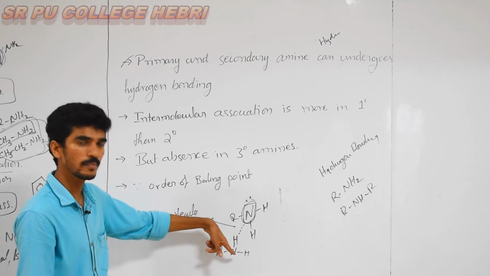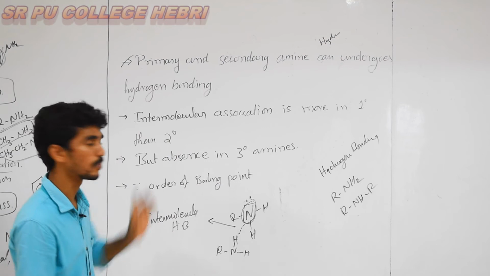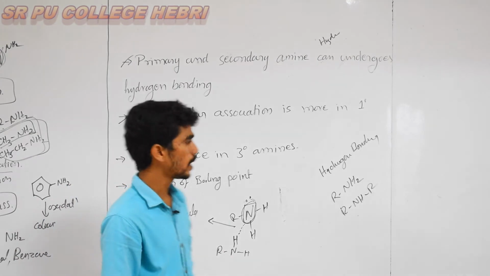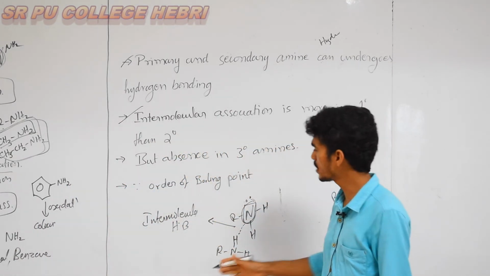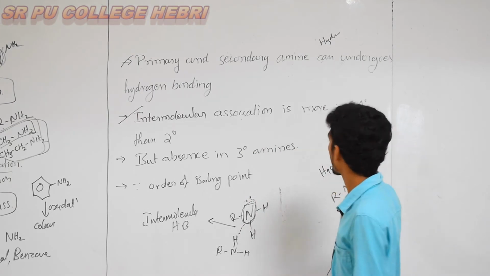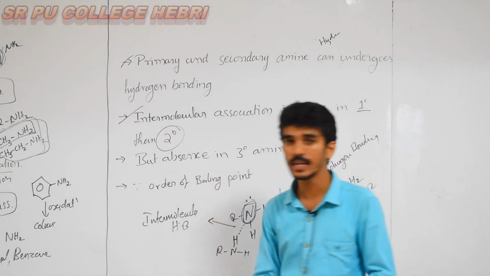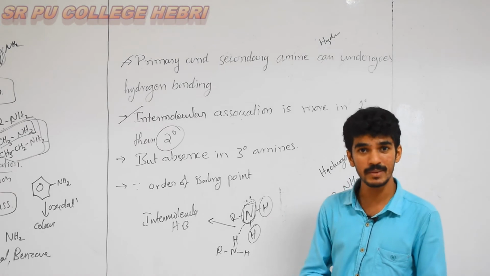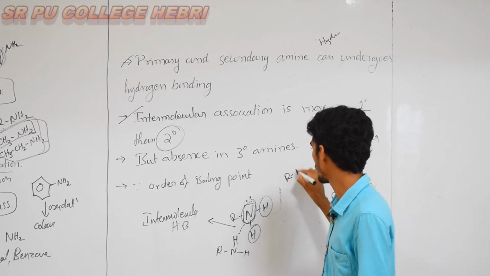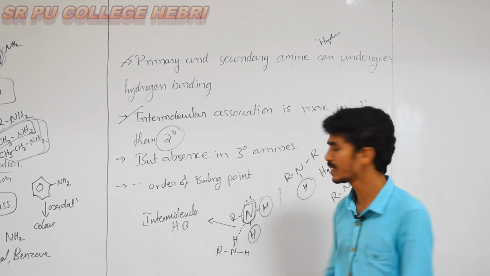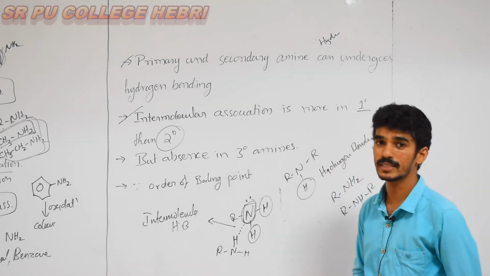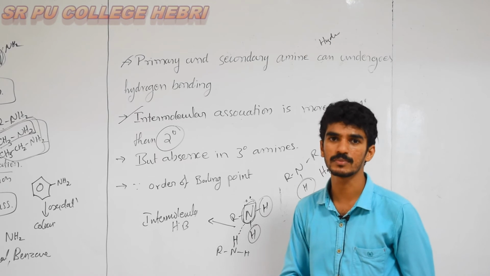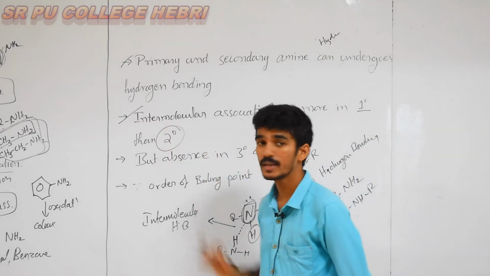There should be a force of attraction by hydrogen with a more electronegative atom. Here in primary amines it is possible. So it is intermolecular association. That means hydrogen bonding is more in primary than secondary. Why? Because there are two hydrogens present in a primary amine, but in a secondary amine there is only one hydrogen present. As the number of hydrogens increases, there should be more hydrogen bonding. That point was mentioned here.